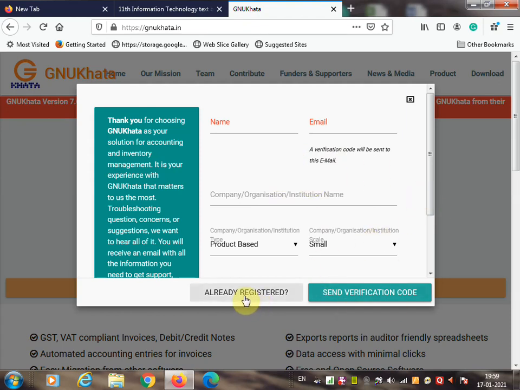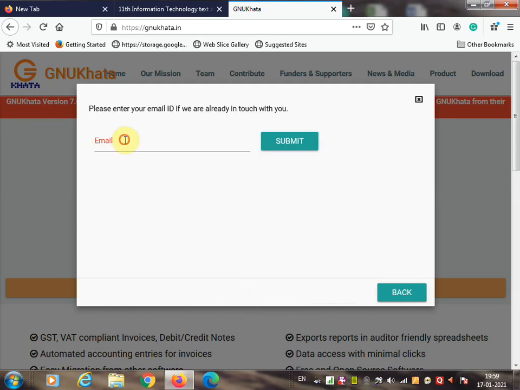So I click on already register, because I have already registered to this site, so I am entering my email ID. You have to register one time only, not 100 times. Once you register, you enter your email ID and click on submit.